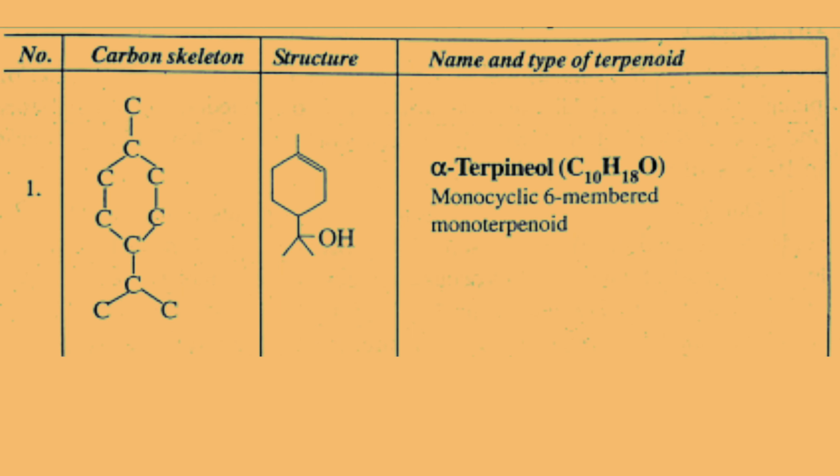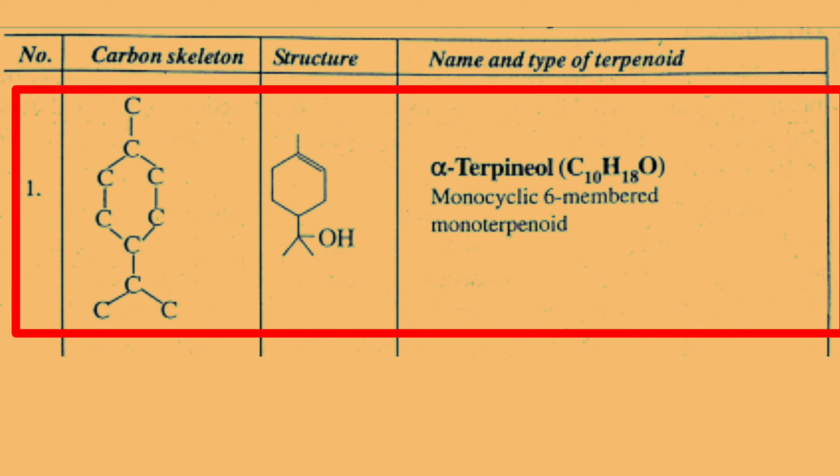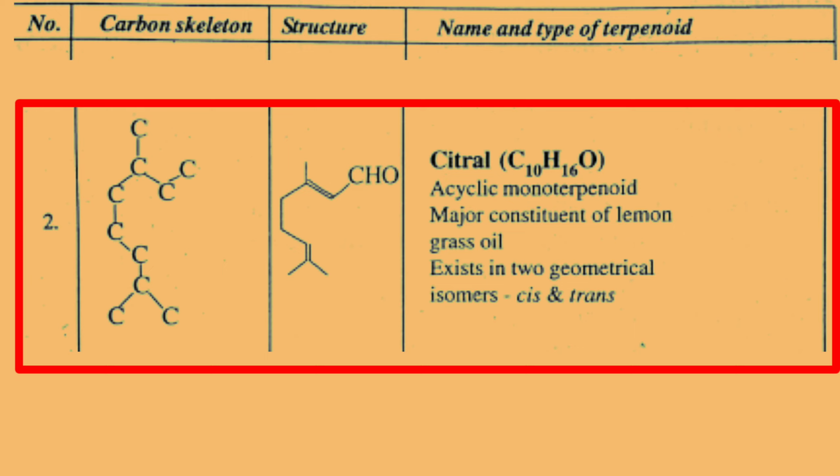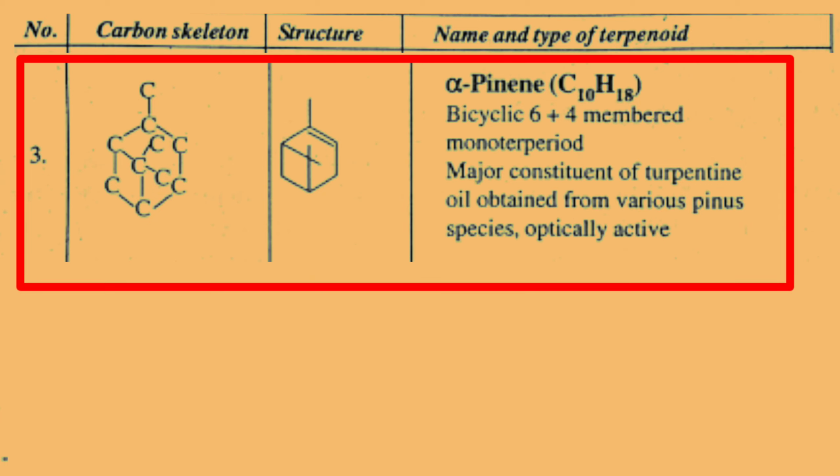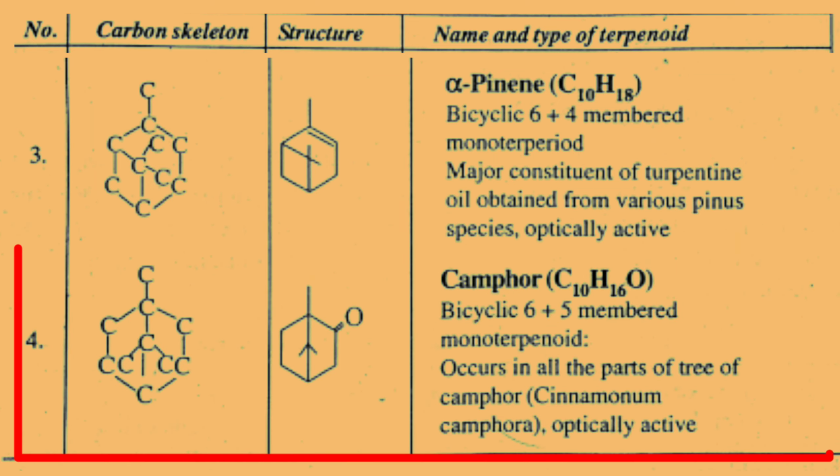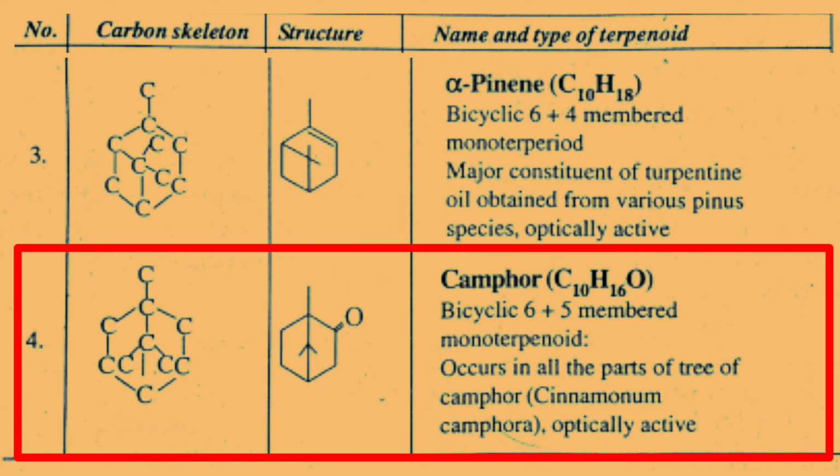Now let's see a few examples of monoterpenoids. So first is alpha-terpineol. It is a monocyclic 6-membered monoterpenoid. Next is citral. It is an acyclic monoterpenoid, major constituent of lemon grass oil. It exists in two geometrical isomers, cis and trans. Whereas alpha-pinene is a bicyclic monoterpenoid, major constituent of turpentine oil. Next is camphor. It is a bicyclic monoterpenoid, occurs in all the parts of the camphor tree, and it is optically active.